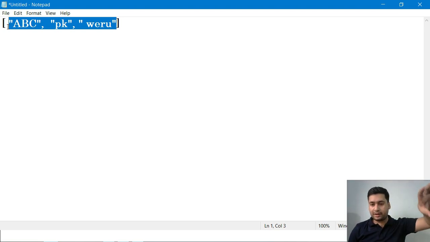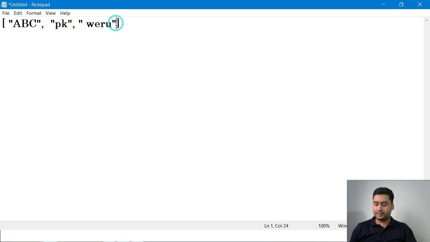Whatever values I am storing inside this array, they should be of the same type. It should not be a mix of a string or something like data or integer. If you give like that, it is wrong and it will not accept it. When we create an array, we write int, which is the data type, then the reference variable of the array, and also give the square brackets. Here you can put the values. This is basically called an anonymous array.